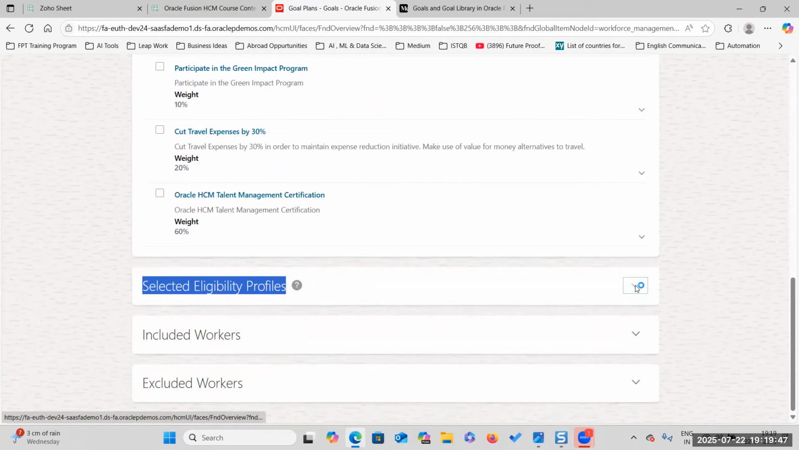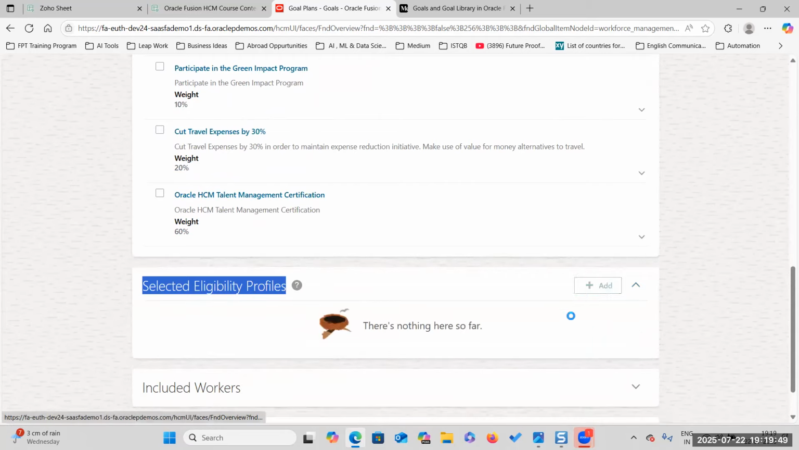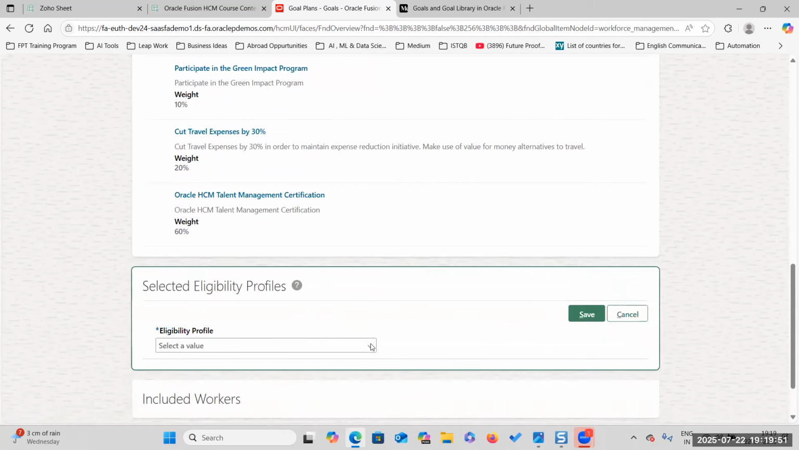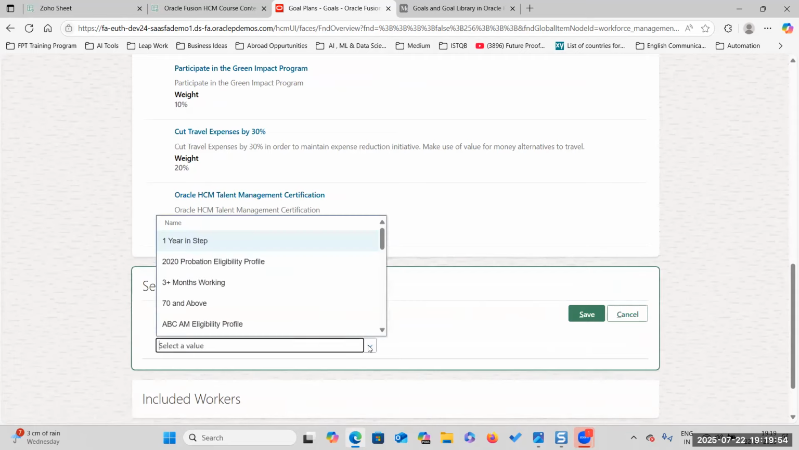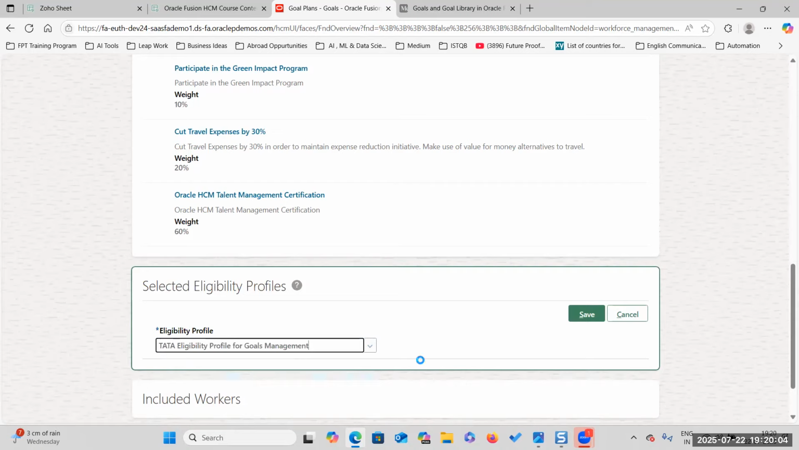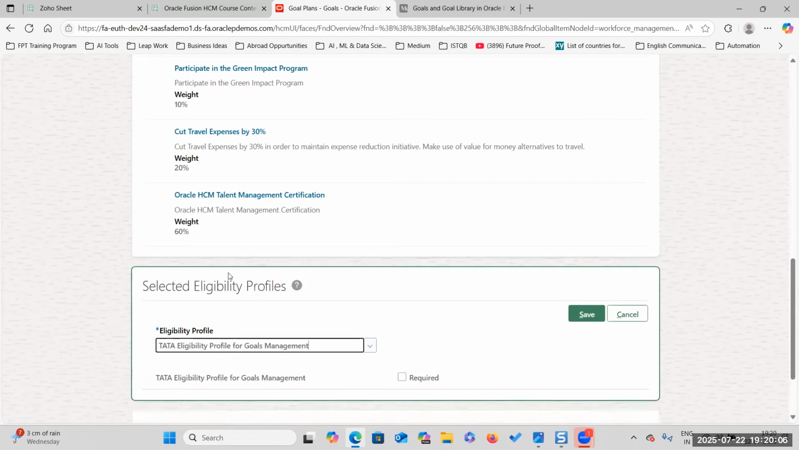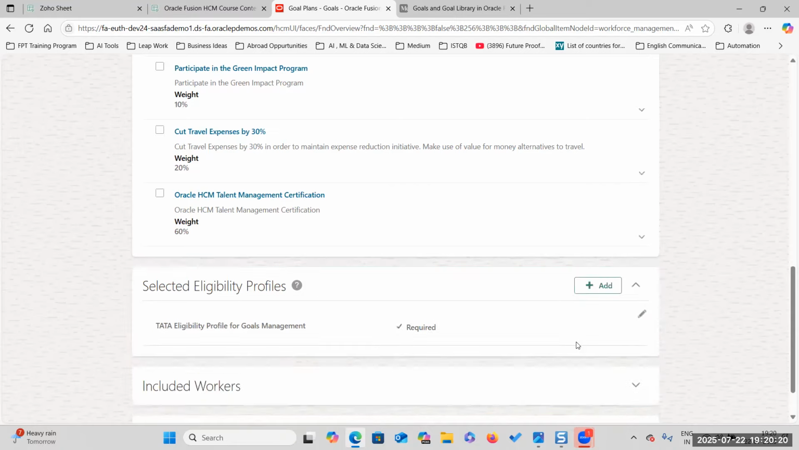In the previous class, you discussed the eligibility profile and how to create it, right? What is the eligibility profile we created in the last class? For employee and contingent worker, we have created eligibility data profiles for the eligibility goal manager. The most important thing is that we need to assign all these goals to this particular eligibility profile. This eligibility profile will take care of everything. Whoever is eligible, these goals will be assigned to them, and this is required.